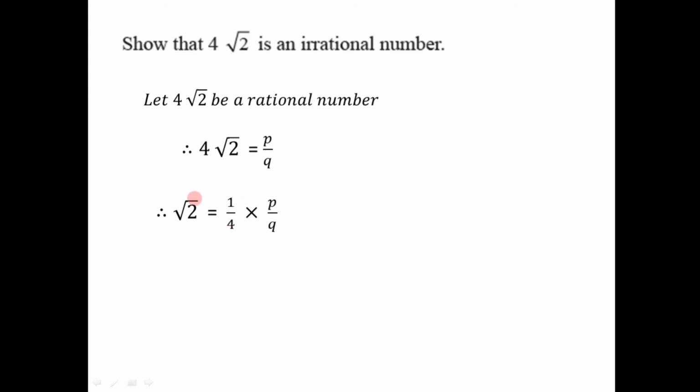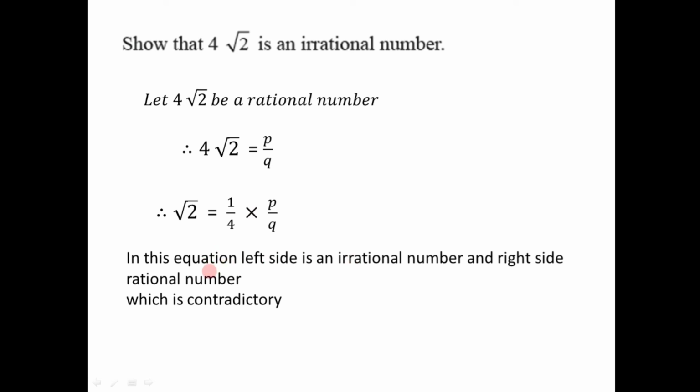So on one side of the equation we have an irrational number, and on the other side we have a rational number, which is a contradiction. That's why our assumption was wrong. That is, we have assumed that 4 root 2 is a rational number, which is wrong. That means 4 root 2 is not a rational number, but it is an irrational number.